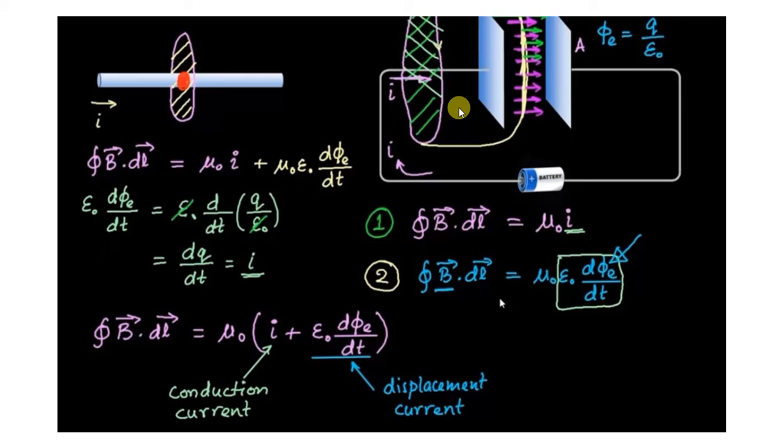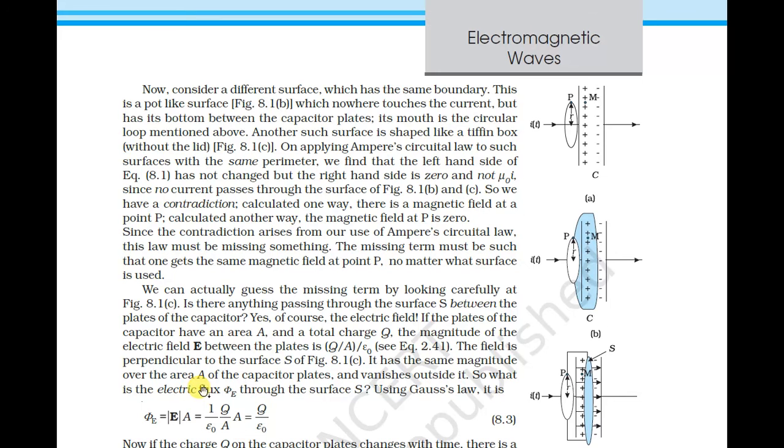Since the contradiction arises from our use of Ampere's circuital law, this law must be missing something. This missing term must be such that one gets the same magnetic field at point P, no matter what surface we use. In this figure we have the conduction current. What is the conduction current? It is mu 0 into I. No current passes through the surface in figures B and C.